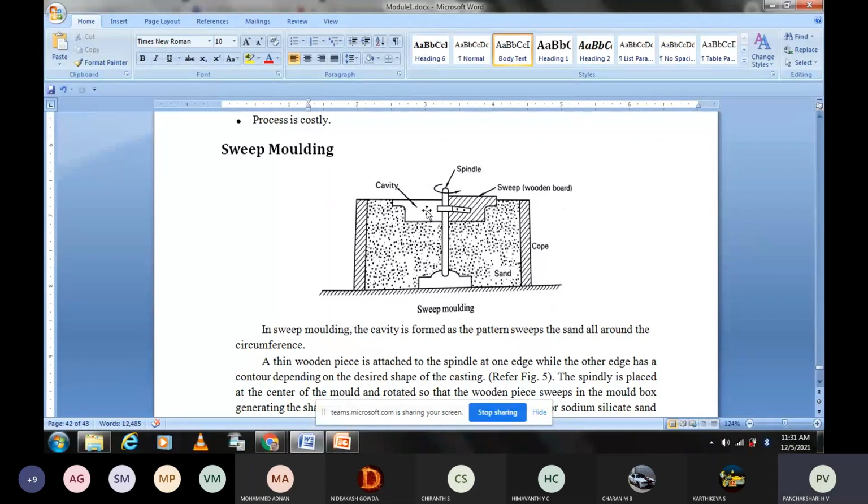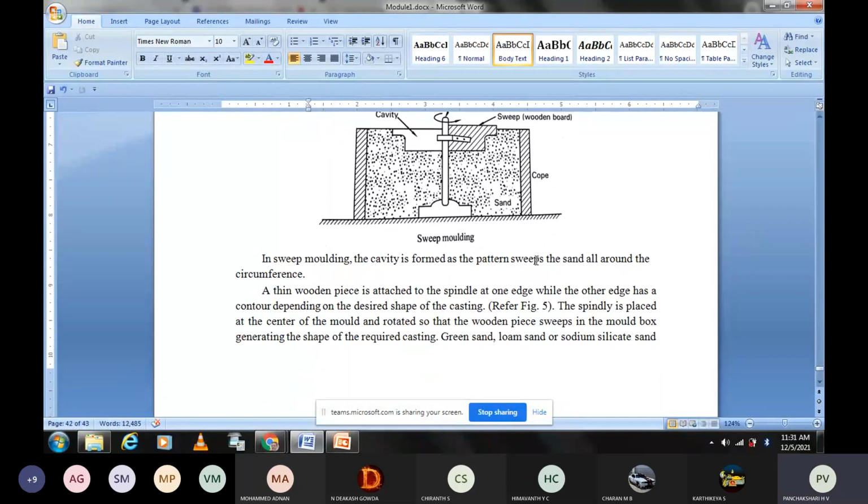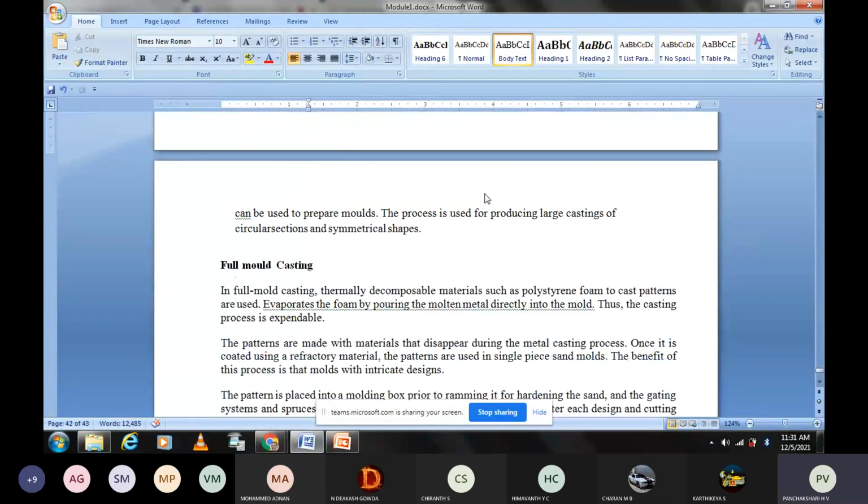This is called sweep pattern or sweep molding. So we give the rotation, then it removes the sand and the cavity is created. And we pour the molten metal directly. So that is the sweep pattern.